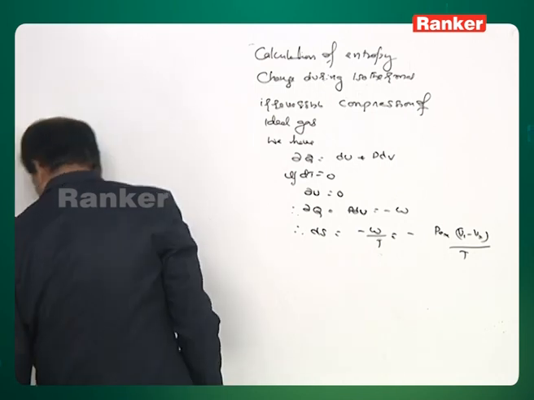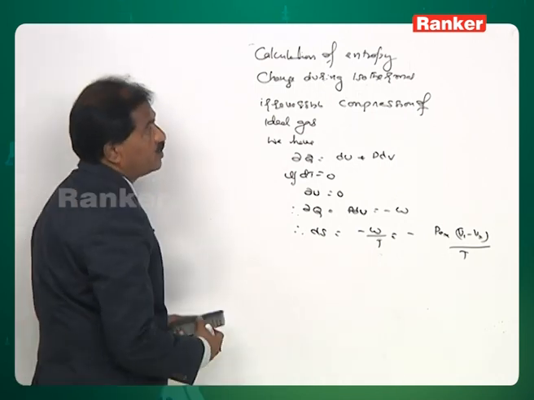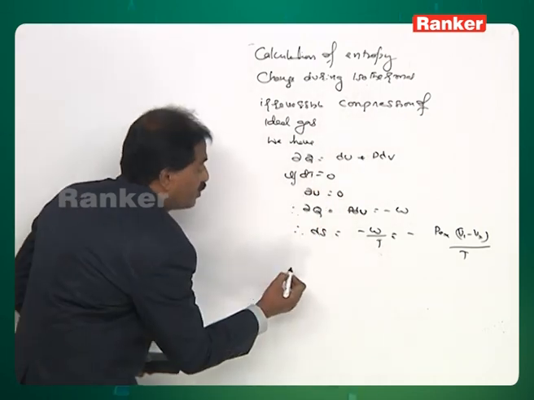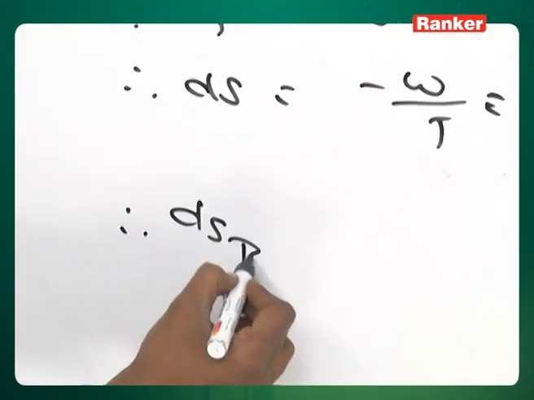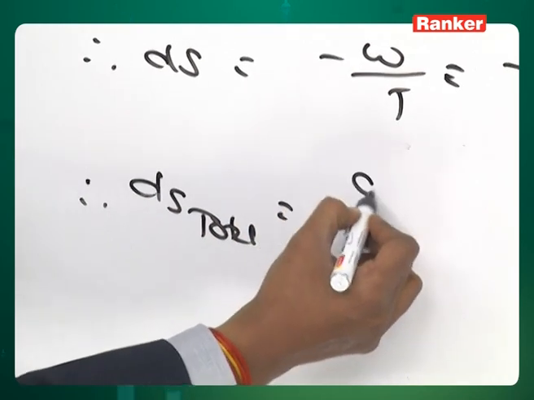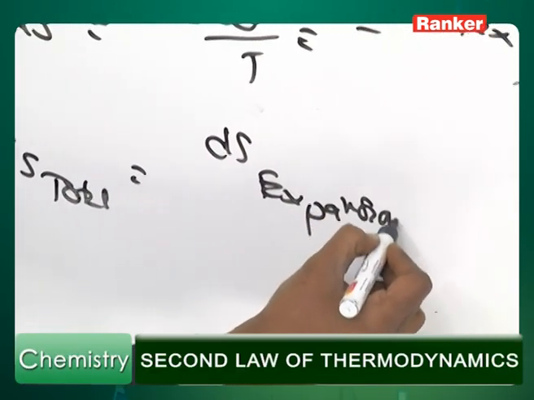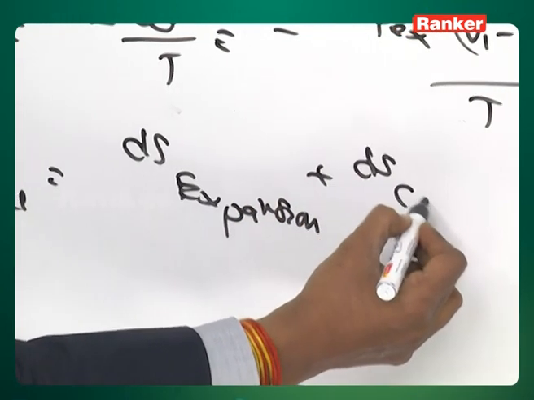Therefore, the total entropy change involved during the expansion as well as the compression is ΔS total equal to ΔS expansion plus ΔS compression.